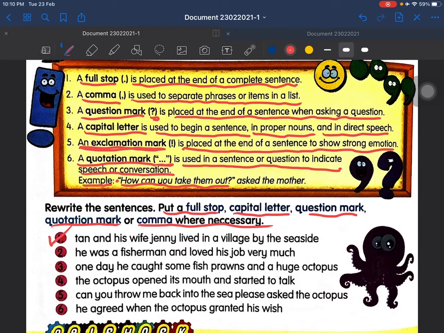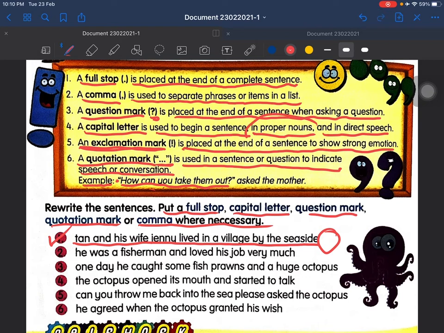You read the sentence and you look at the words, you look at the letters. If you look at this sentence here, until the end of the sentence, there is no full stop. Also capital letter needs to be used because there are proper nouns here.